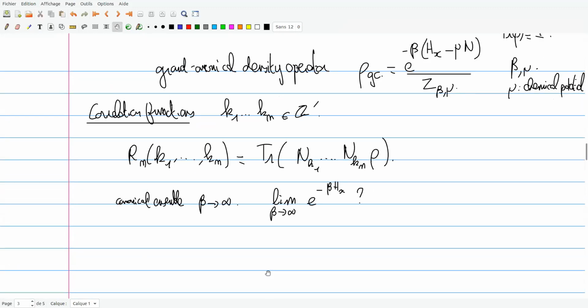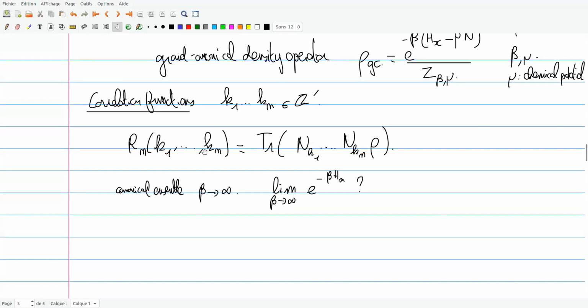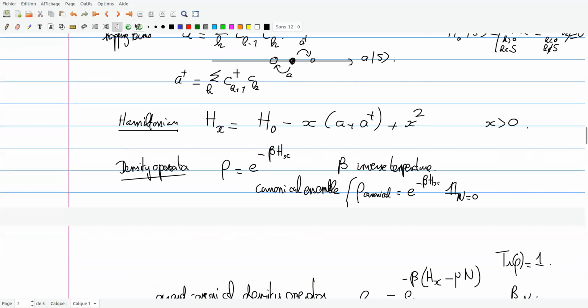There is a way to study this. The recipe is that this operator, you can rearrange it. So let me recall the definition of H_X. H_X is a linear combination of H naught, which is the linear potential, and this tight-binding Hamiltonian, or the Hamiltonian of the XX chain, if you want.